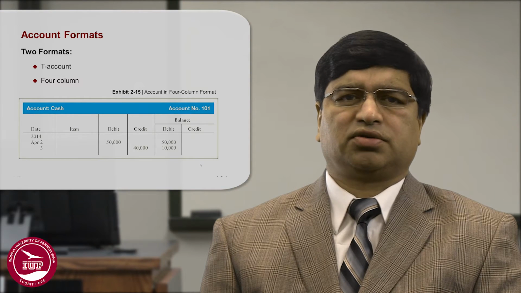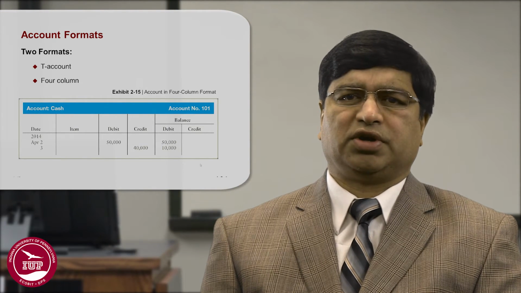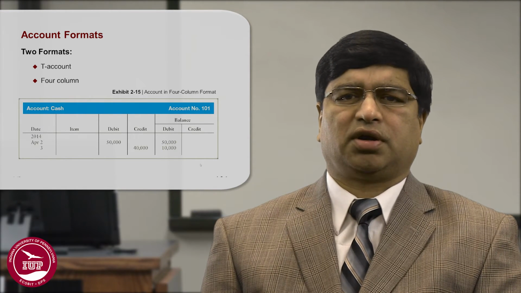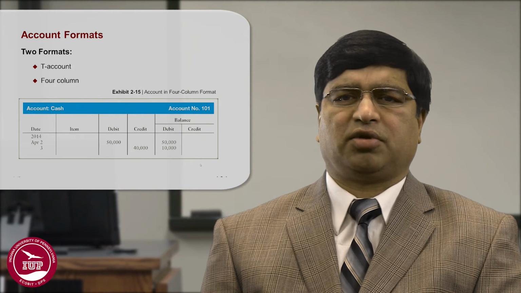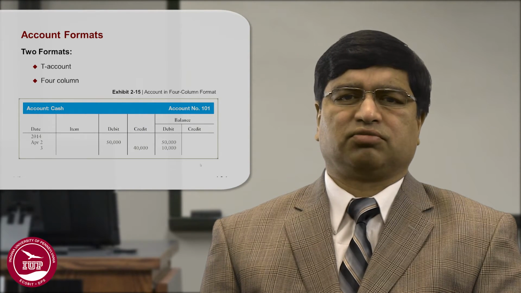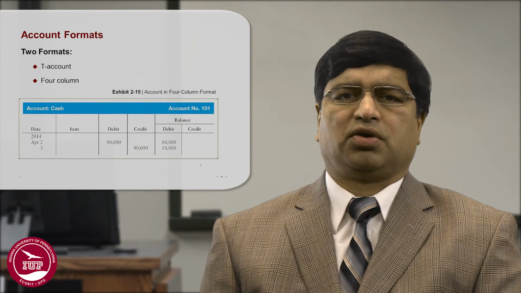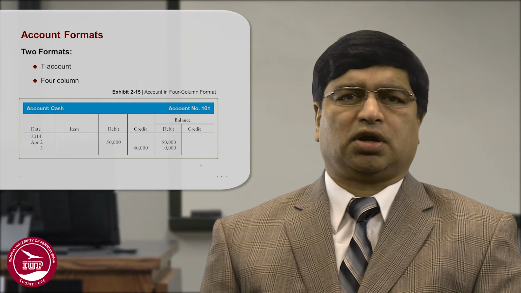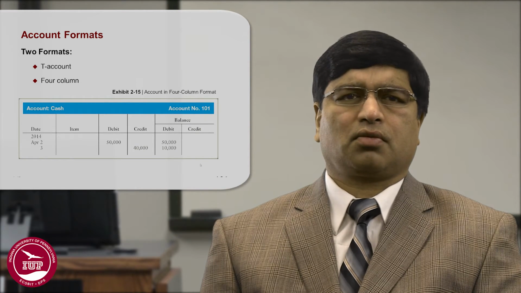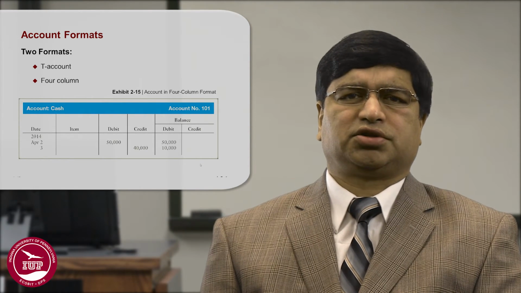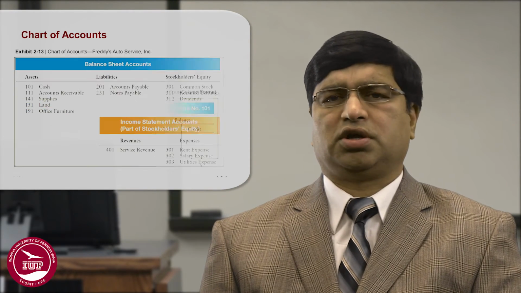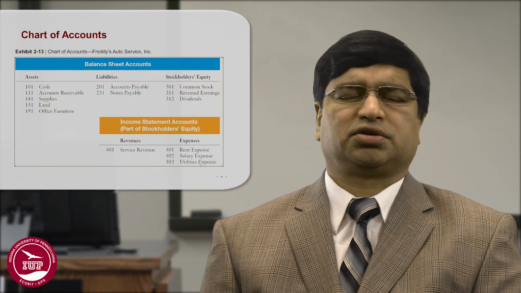T accounts can be in the T shape, which we did earlier, or in a 4-column form where it shows the date, item, debit, credit, and the running balances for the debit and credit. Generally, when you have a computerized accounting system, you will see the 4-column accounts. Another term which you will come across is chart of accounts, because each of the accounts that is impacted, especially in a computerized system, you will number.